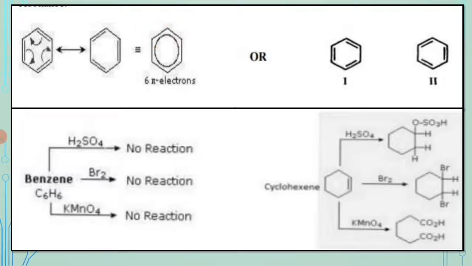Each corner of the hexagon is occupied by one carbon atom, and each carbon atom has a hydrogen atom attached. Any other atom or group of atoms substituted for a hydrogen atom can be shown bonded to a particular corner of the hexagon. So this is about the synthetic evidence in derivation of benzene.